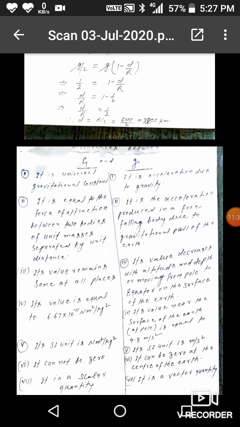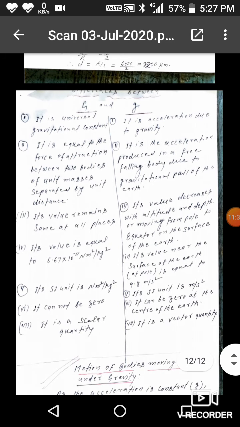Fourth, the value of capital G is 6.67 × 10⁻¹¹ newton meter squared per kg squared, and the value of acceleration due to gravity near the surface of the earth is 9.8 meter per second squared. Fifth, its SI unit is newton meter squared per kg squared, and the SI unit of acceleration due to gravity is meter per second squared.